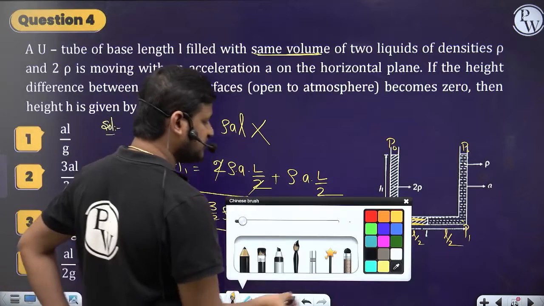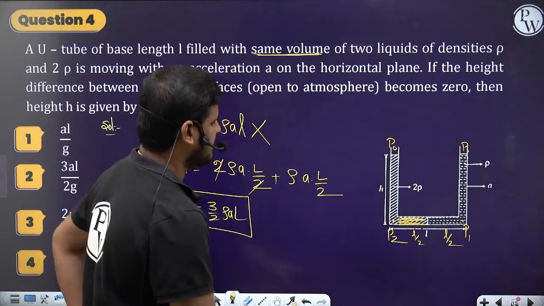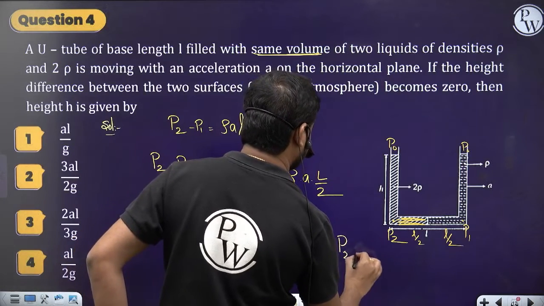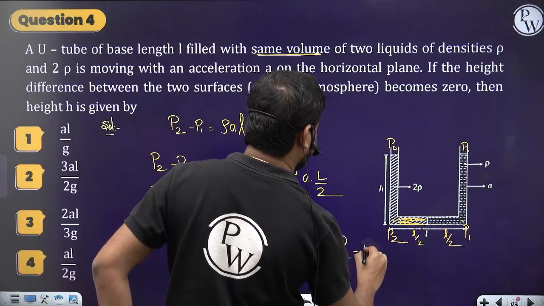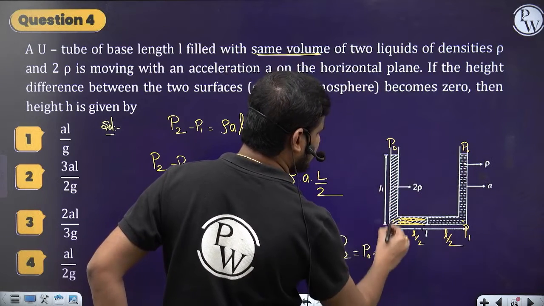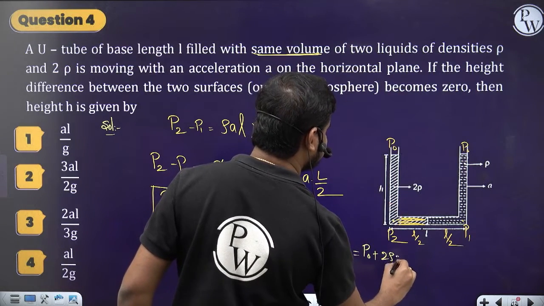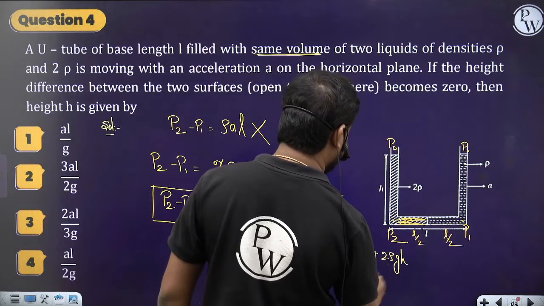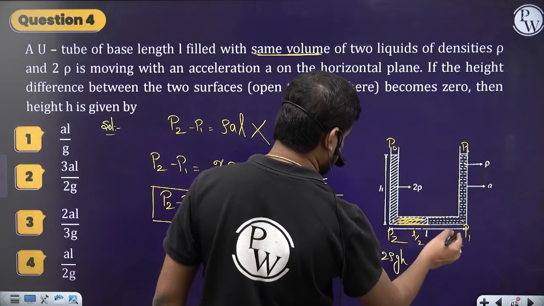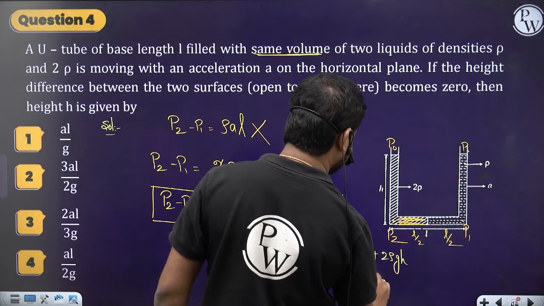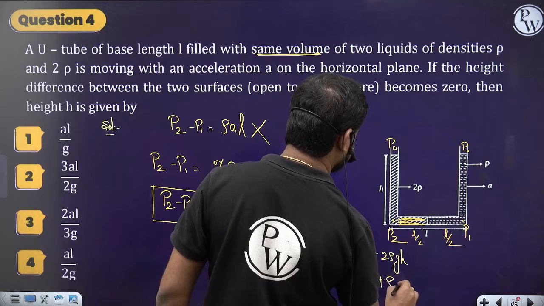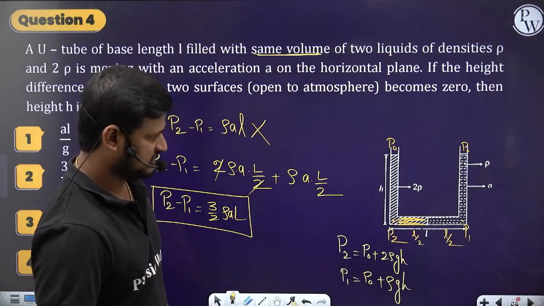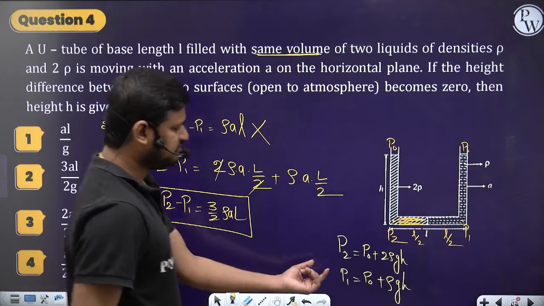The other equation we can write, simply: P2 is equal to P naught plus the density 2 rho times g times height H. And P1 is equal to P naught plus rho g H. Now what is P2 minus P1 here?